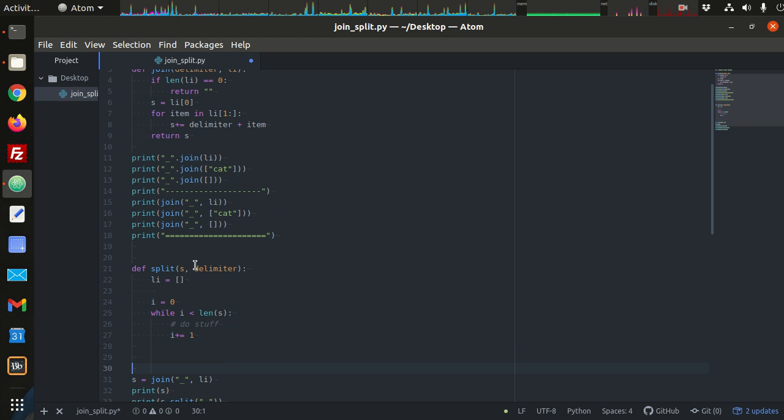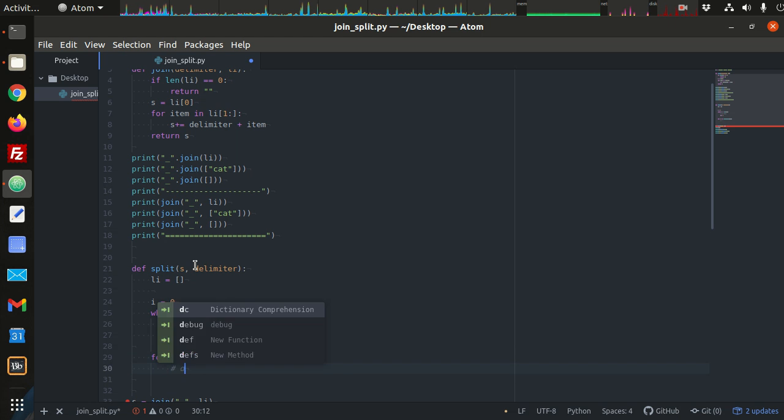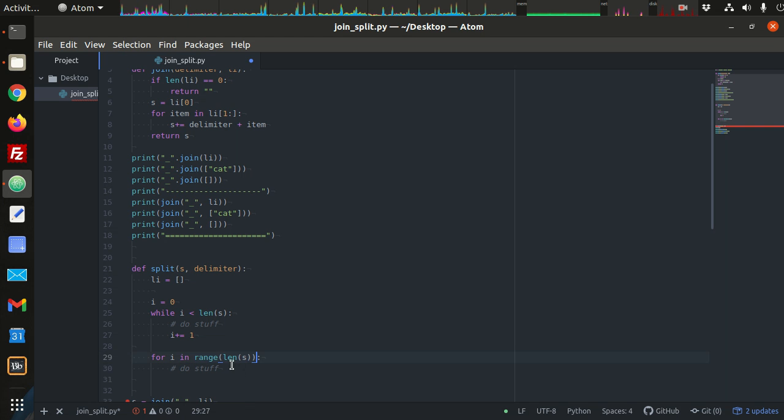This style loop is exactly the same functionally as for I in range length of s. Okay, these two loops are effectively the same thing. This is a little bit more complicated because you're passing a function call as an argument into another function call, and you have to know how the range function works. So this is, in some ways, a little bit simpler, which is why we're going to do it with this while loop. All right, so what do we want to do in this loop?